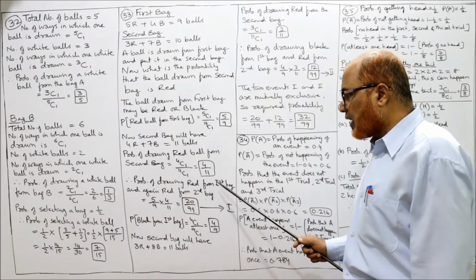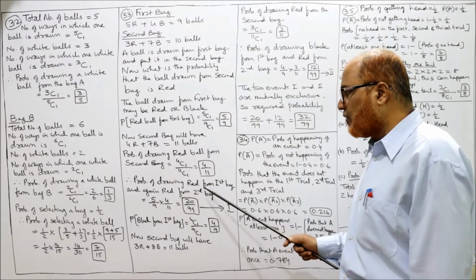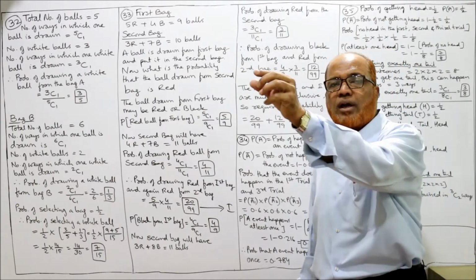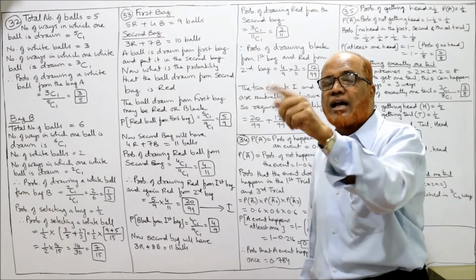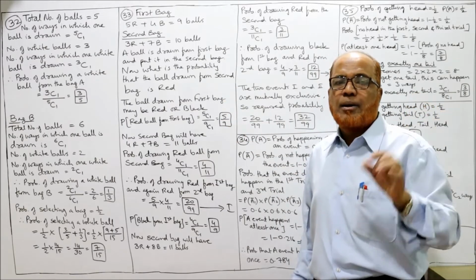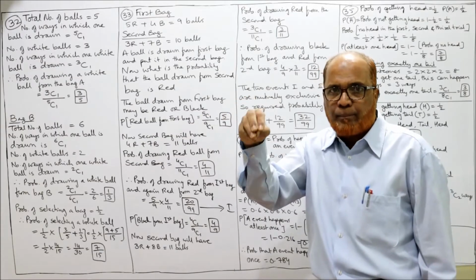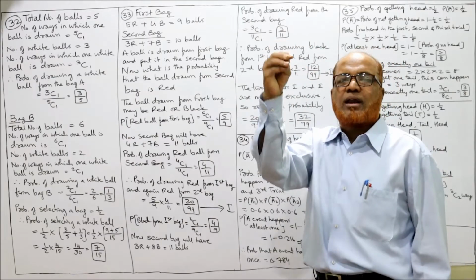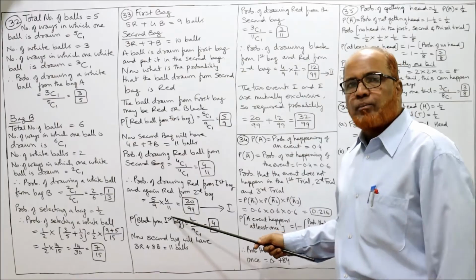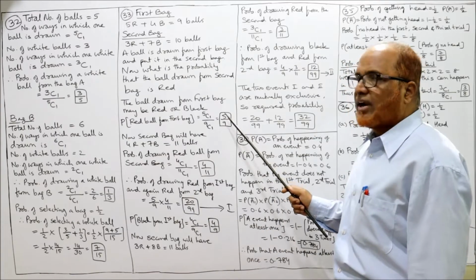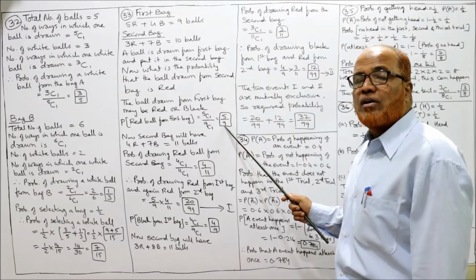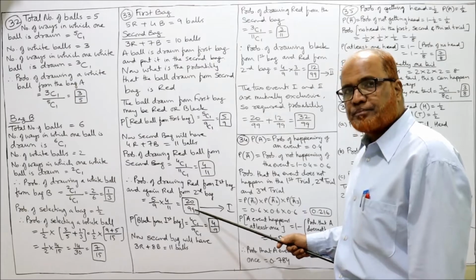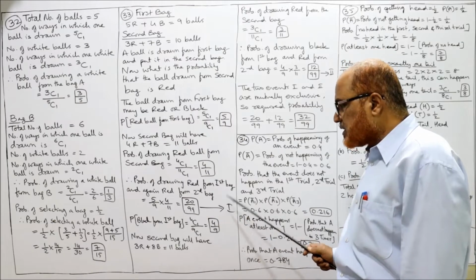Therefore, probability of drawing red ball from first bag and again red ball from second bag. अब ये अल्टीमेटली मालूम करना है कि what is the ultimate probability of drawing a red ball from the first bag and again drawing a red ball from the second bag. पहले बैग में से एक बॉल निकाल रहे हैं और वो रेड हो गया, और वो रेड बॉल को हम सेकंड बैग में डाल दिए, डालकर फिर सेकंड बैग में से रेड ड्रॉ कर रहे हैं. तो what is the probability? मल्टीप्लाई बोथ द प्रोबेबिलिटीज. What is the probability of red ball from the first bag? 5/9. What is the probability of red ball from the second bag? 4/11. 5/9 into 4/11, 20/99. तो 20/99 ये केस 1 है.